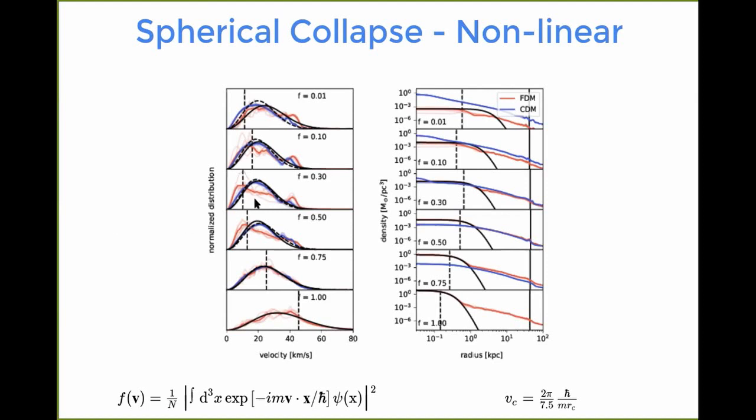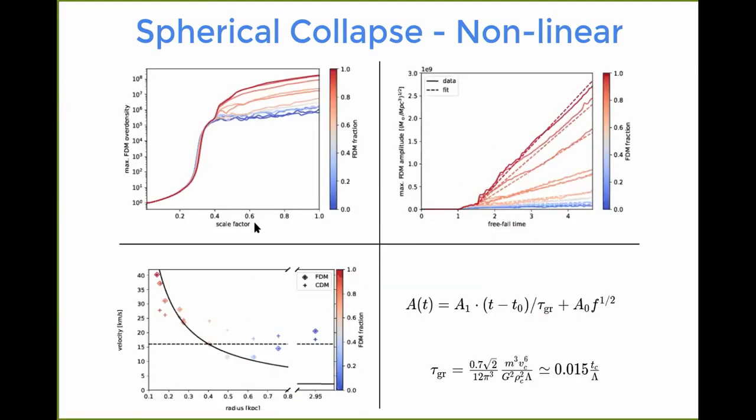Yes. On the one hand, yes. On the other hand, and that is better seen on the next slide here in the lower left, that is probably the most technical plot. What we see here is velocities for different fuzzy dark matter fractions again. The horizontal dashed line is just for reference, that's the virial velocity of the halo.